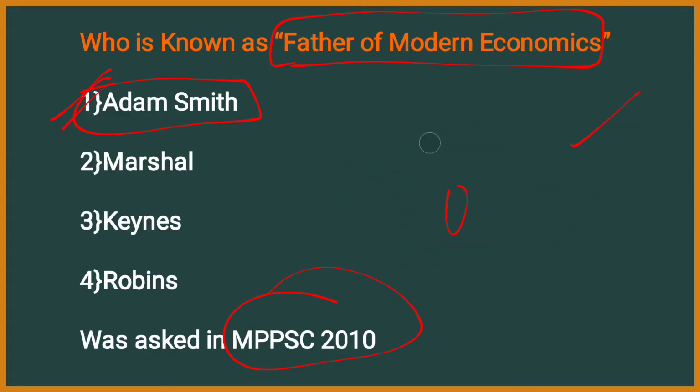And also, as per his theory, he said that as the income increases, the consumption goes on increasing. That is, this slope is always positive. These are the 3 or 4 important facts that you need to remember about Adam Smith. So the answer here is Adam Smith, that is father of modern economics.